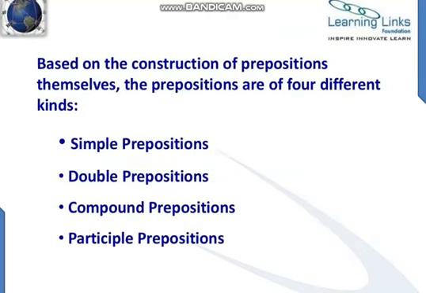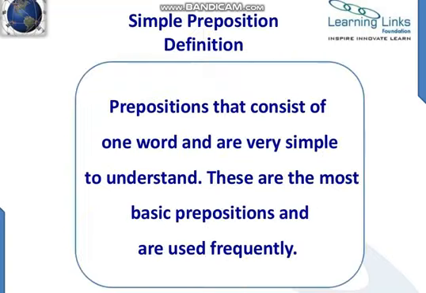Based on the construction of prepositions themselves, prepositions are of 4 different kinds. Based on the construction, like how we construct a preposition, how we write a preposition, or how a preposition is made, it has 4 different types: simple prepositions, double prepositions, compound prepositions, and participle prepositions. Let's discuss them one by one.